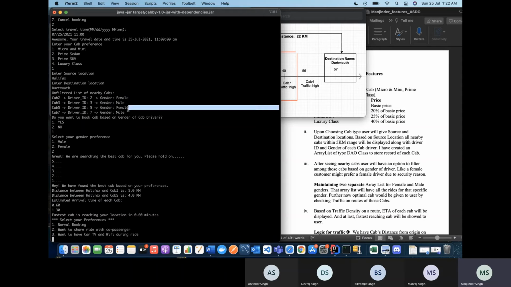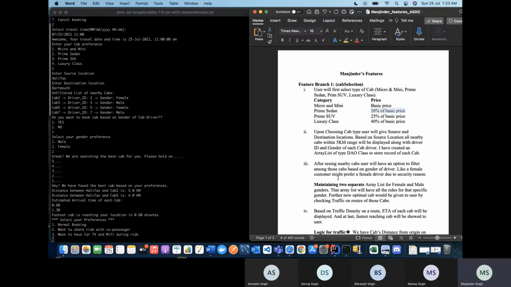Now which cab would be the best optimal cab for the customer? Here we have used the concept of traffic also. Apart from distance from source, we have also used another filtration, which is traffic, right? We have given a specific traffic density on a particular route. Let's say cab 2 is 5 kilometers away from the source location, but traffic density is less on that route.